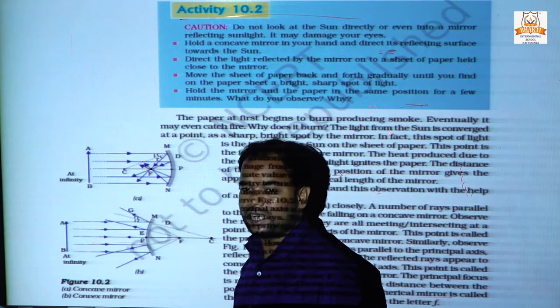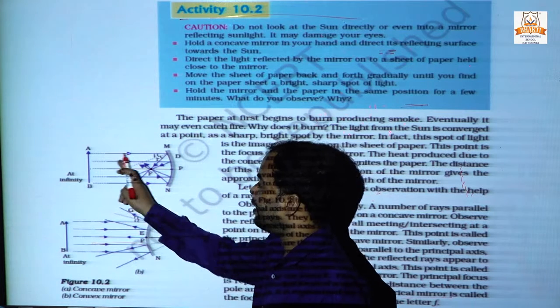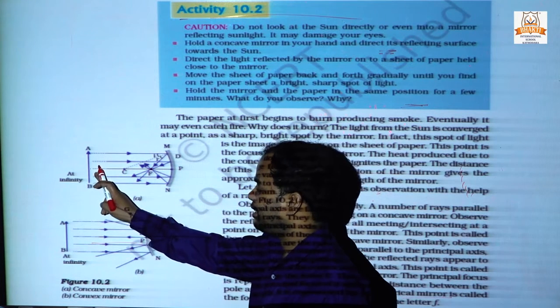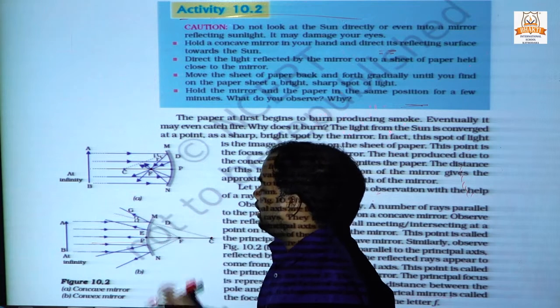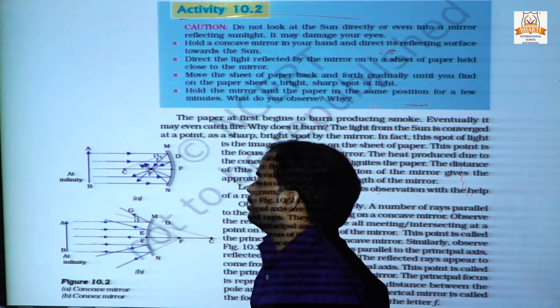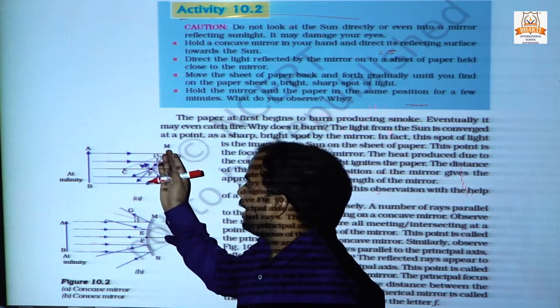In the previous activity, the spoon. All the rays of light after reflection concentrate in one place, and this is called the focus.